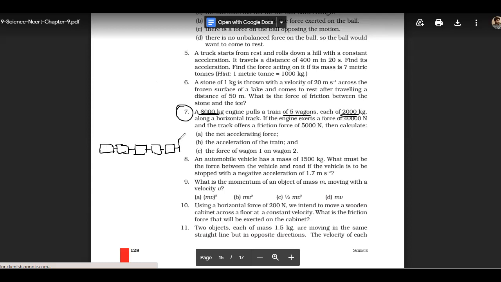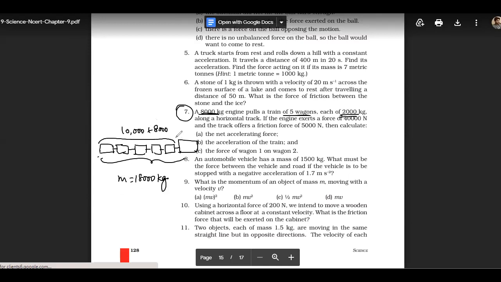And an engine is there. The weight of the total train: the 5 wagons will be 10,000 kg, and that of the engine alone is 8,000 kg. So the total mass of the train will be 18,000 kg.